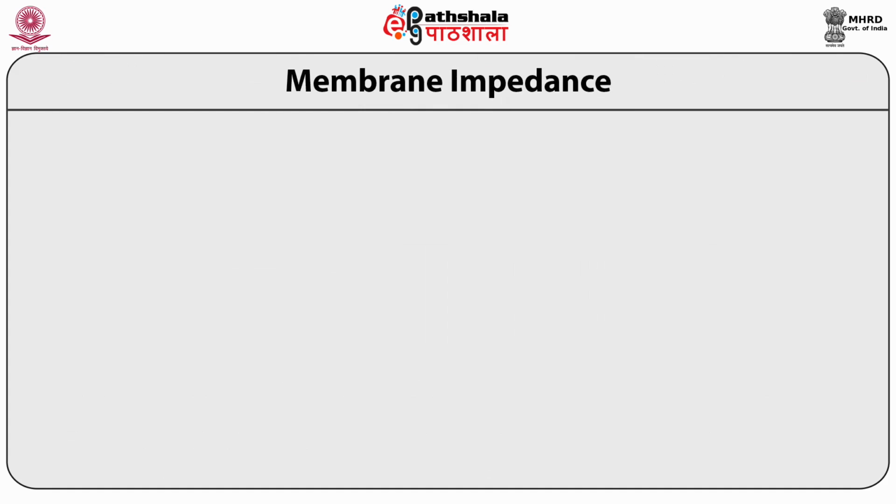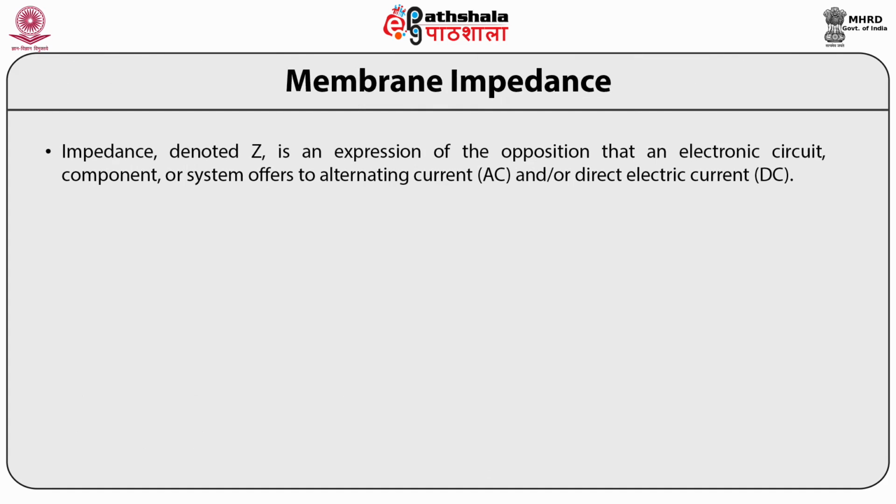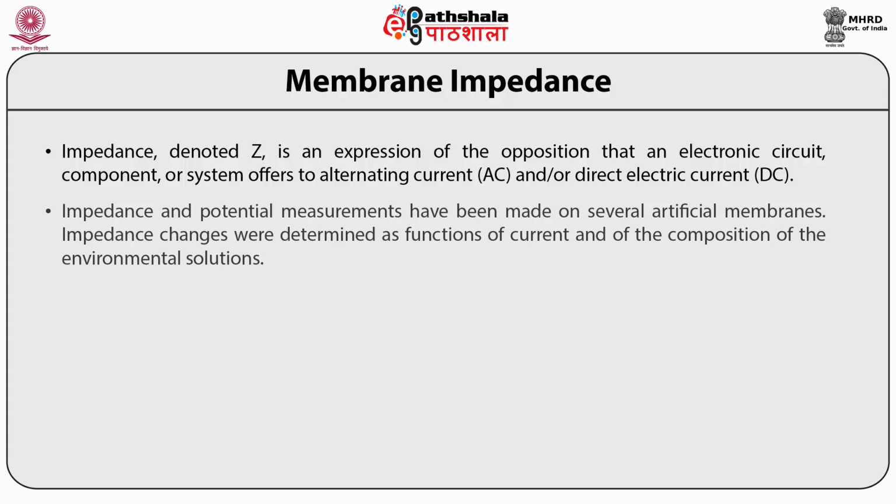Membrane impedance. Impedance, denoted as capital Z, is an expression of the opposition that an electronic circuit component or system offers to alternating and/or direct electric current. The impedance and the potential measurements have been made on several artificial membranes. Impedance changes are determined as a function of current and of the composition of the environmental solutions.